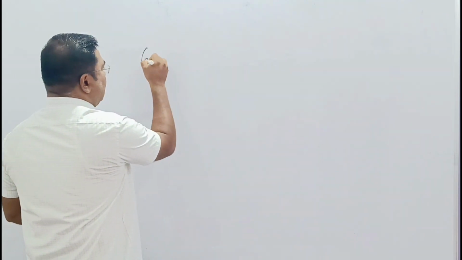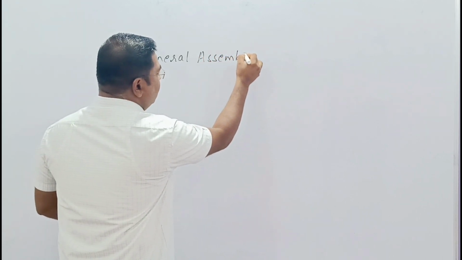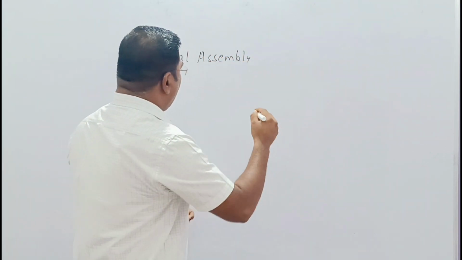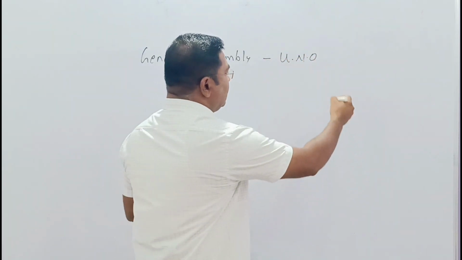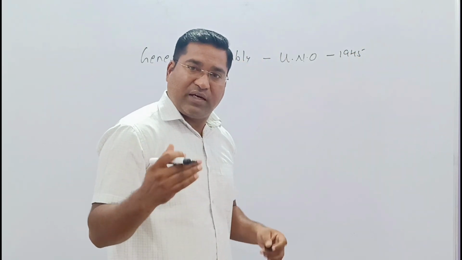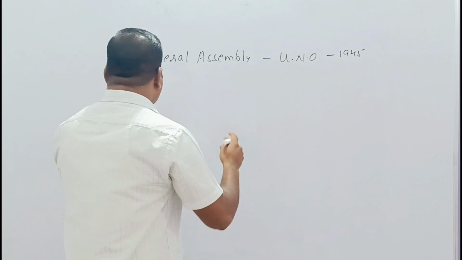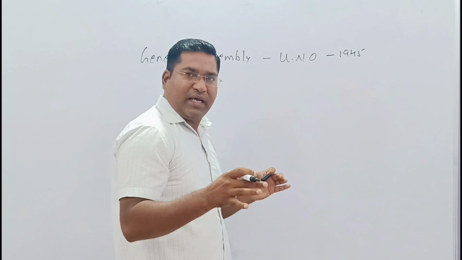Today, in this session, let us understand only about a very important organ of UNO, the United Nations Organization, called the General Assembly, which came into power in 1945, as I said, soon after the war. Now here in the General Assembly, right?